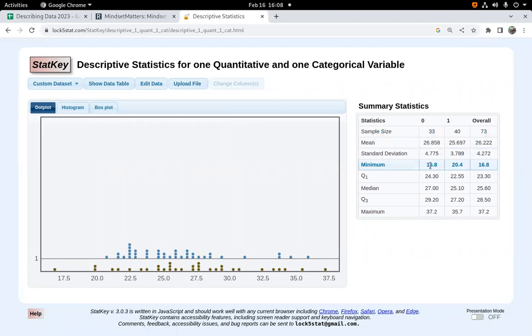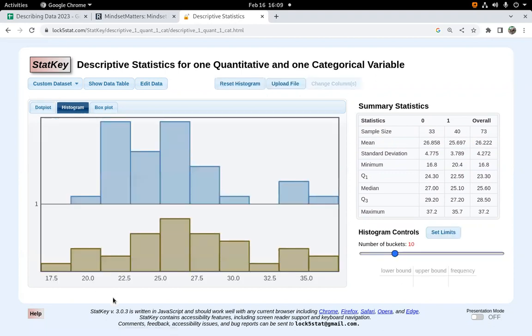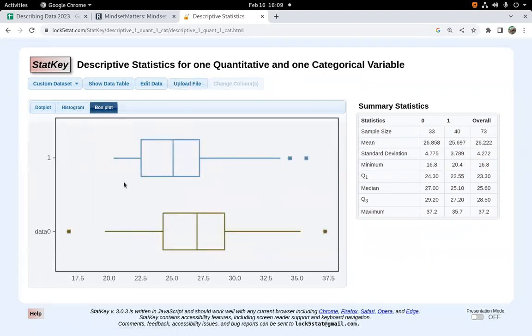Because the min for the zeros, wait a minute, did I get that backwards again? The zeros have a bigger min. Okay, one more time. The bottom one is the zeros, people who didn't know their work was active and healthy, and the top one is did know. And they're going to do a histogram comparing the two. So again, bottom one right here is people who didn't know their work was healthy, and the top one is people who did know. Boxplot. Didn't know 0, there's the 0 there, and the top one is did know.